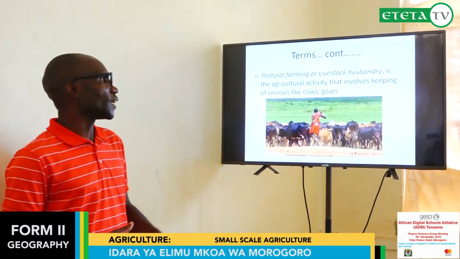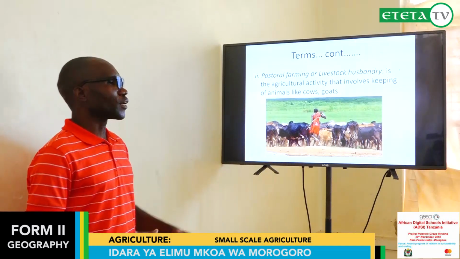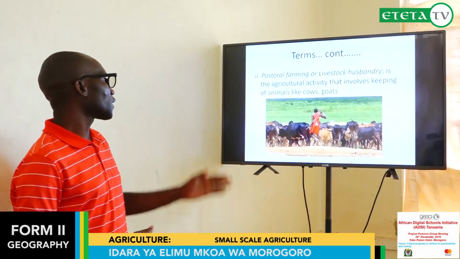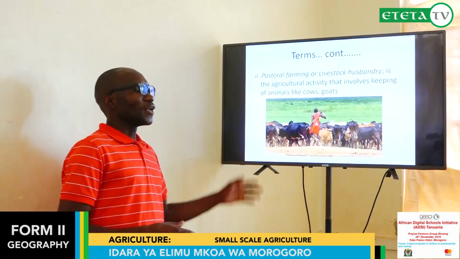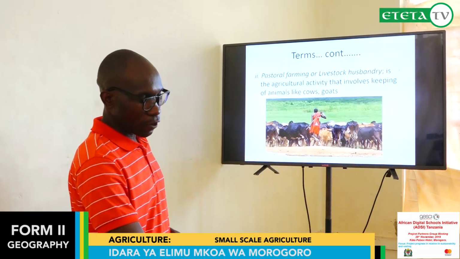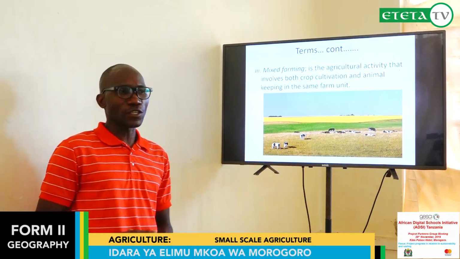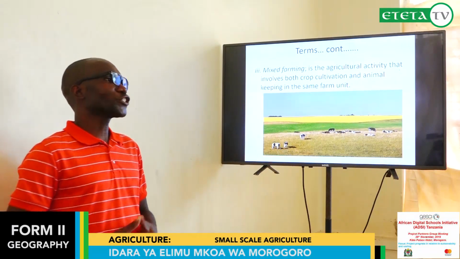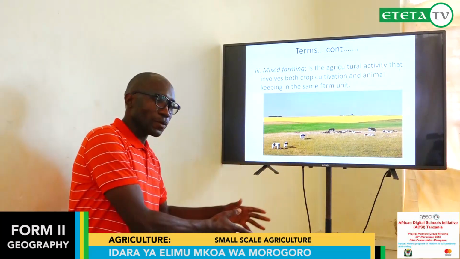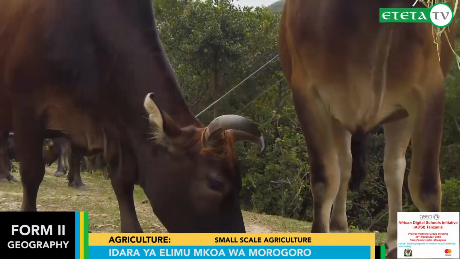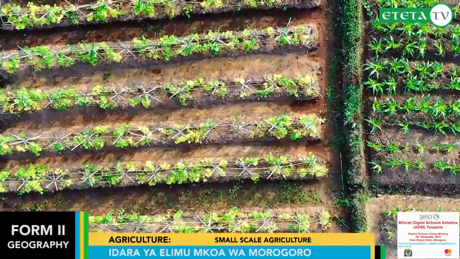Another term which can be used is pastoral farming. Pastoral farming involves keeping of animals. We have different animals: cows, goats, pigs. Also, poultry can be involved in livestock keeping or pastoral farming. Another term is mixed farming. Mixed farming is the type of agriculture where a farmer keeps animals and, on the other hand, is involved in cultivation of crops, as you have seen in the picture.